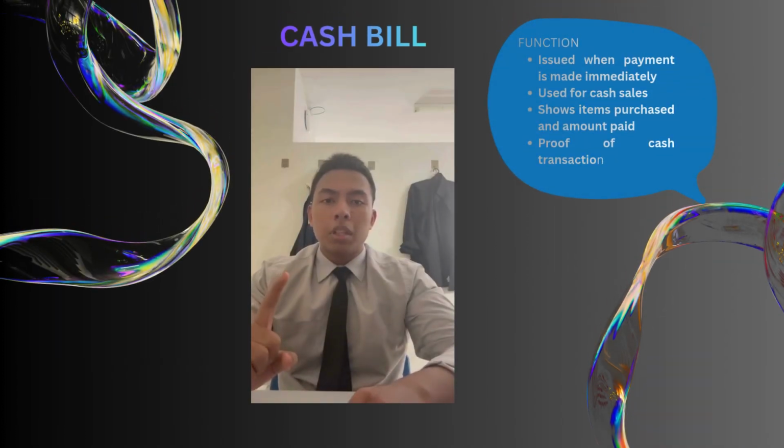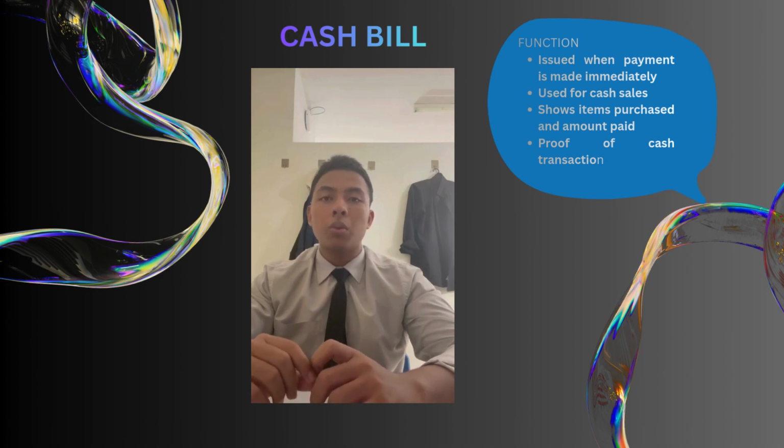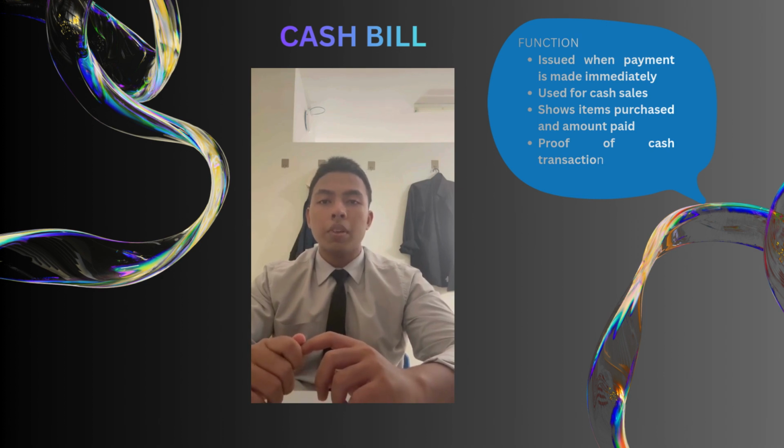Today, I will be explaining about one of the list of documents, that is the cash bill. A cash bill is a source document that will be issued when goods or services are paid for immediately in cash. Its main function is to serve as proof of the cash transaction.